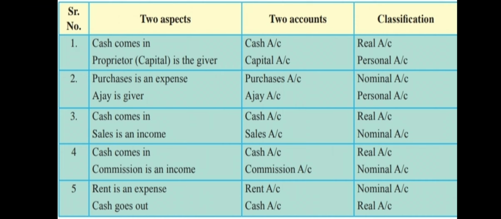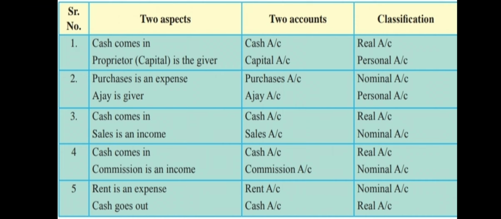So which will be the accounts? Cash account and capital account. Now you just have to classify this. Cash account is a real account because it's an asset for my business, right? I am owning cash. And capital account is my personal account because I am the proprietor, right? My money, that was my personal money, it got converted into business's assets.